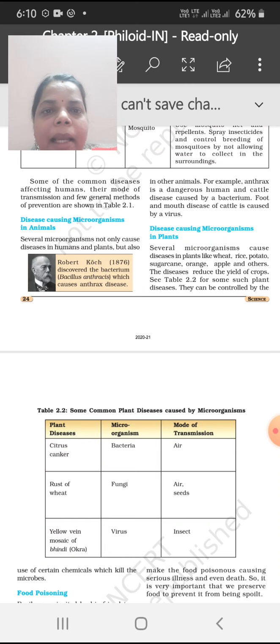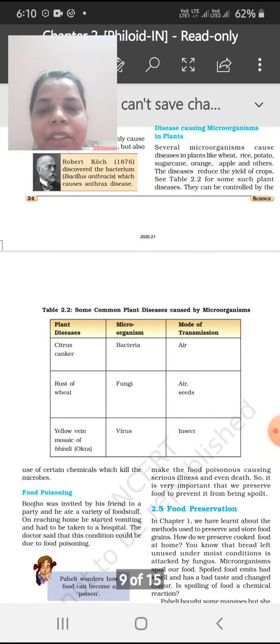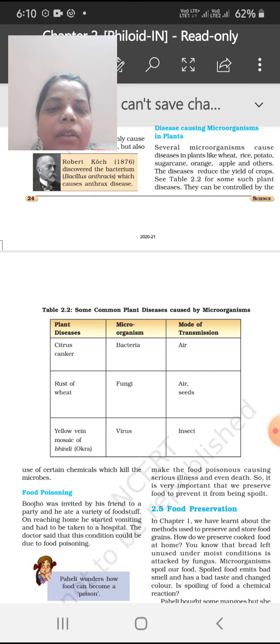Anthrax is a dangerous human and cattle disease caused by a bacterium. Foot and mouth disease of cattle is caused by a virus. So animals can also be infected by microorganisms. Now some disease causing microorganisms in plants, like citrus canker, which is caused by bacteria and spread through air, and rust of wheat and yellow vein mosaic of bhindi or okra. These are spread by viruses, through insects. These are all very harmful for us, and all come under harmful microorganisms.